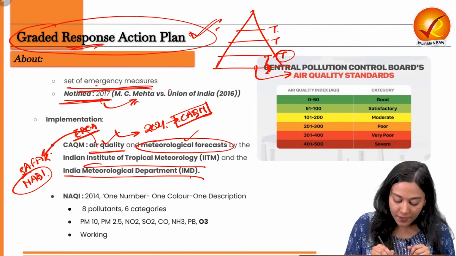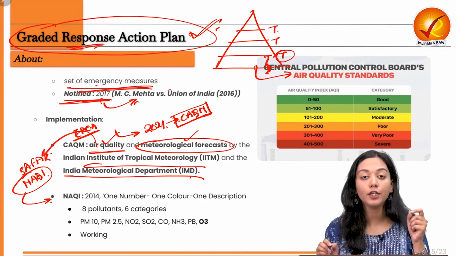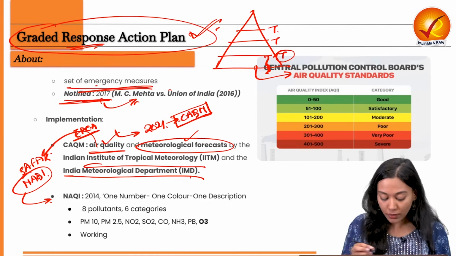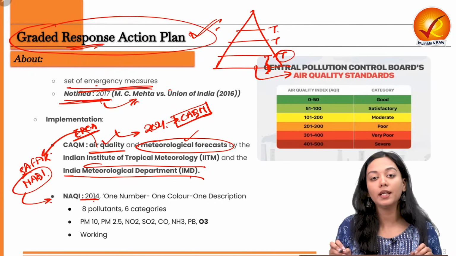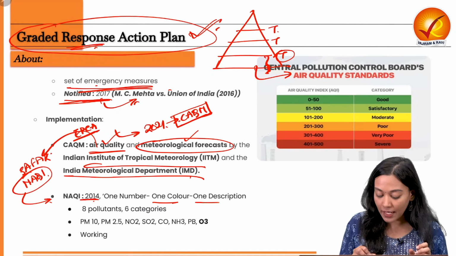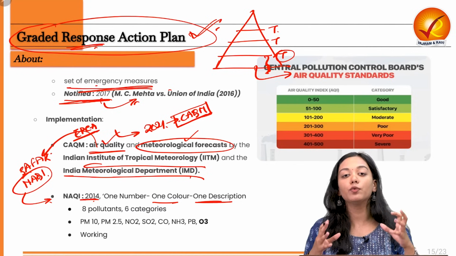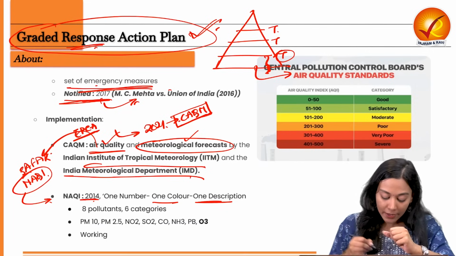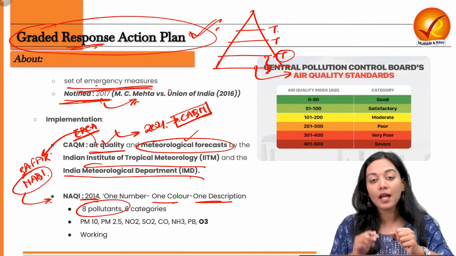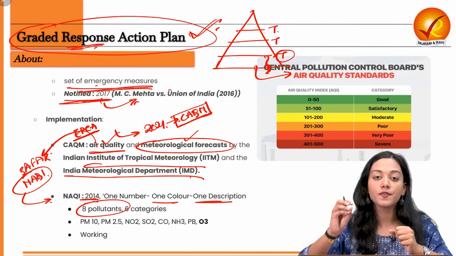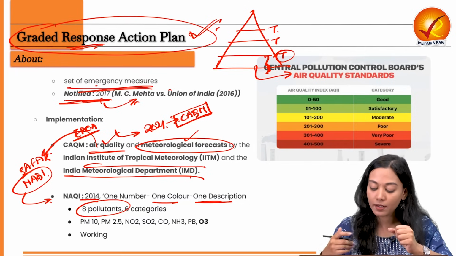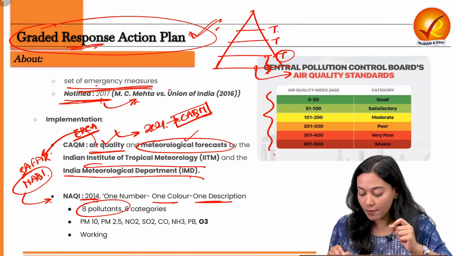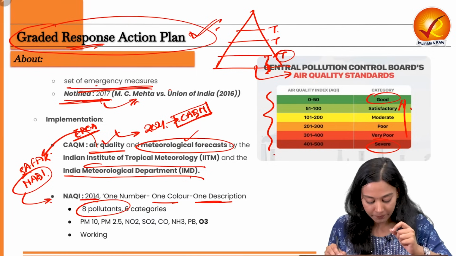Now, what is this first metric? The metric that is primarily used for determination of the amount of pollution is the National Air Quality Index. It was launched in 2014 as one number, one color and one description for a common man to very easily understand the level of pollution going on around his vicinity. It includes 8 pollutants in total. Their levels or their presence in the atmosphere is measured, and on the basis of this, the entire index is divided into 6 zones from severe to good quality.